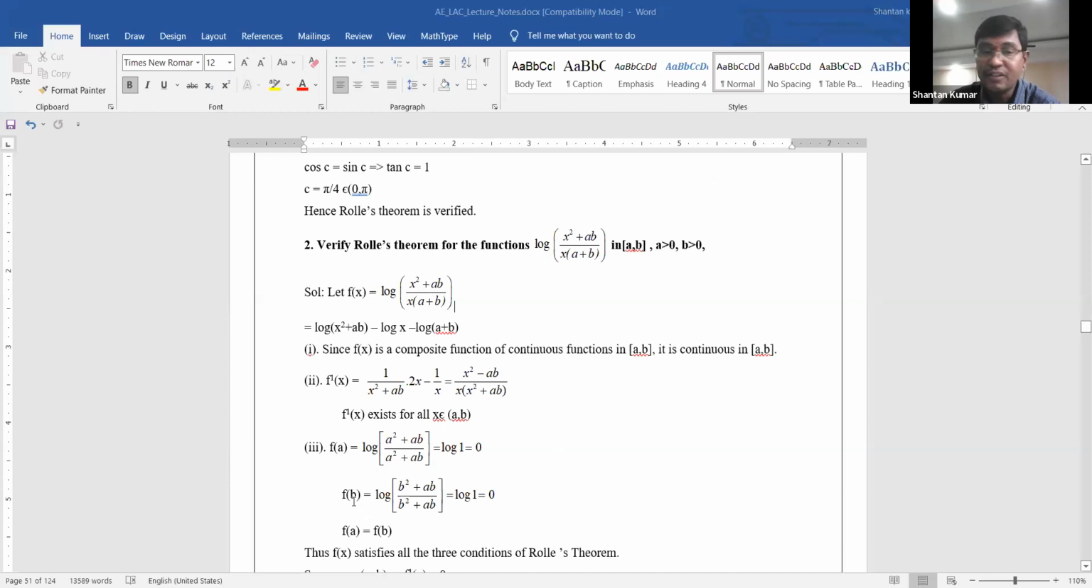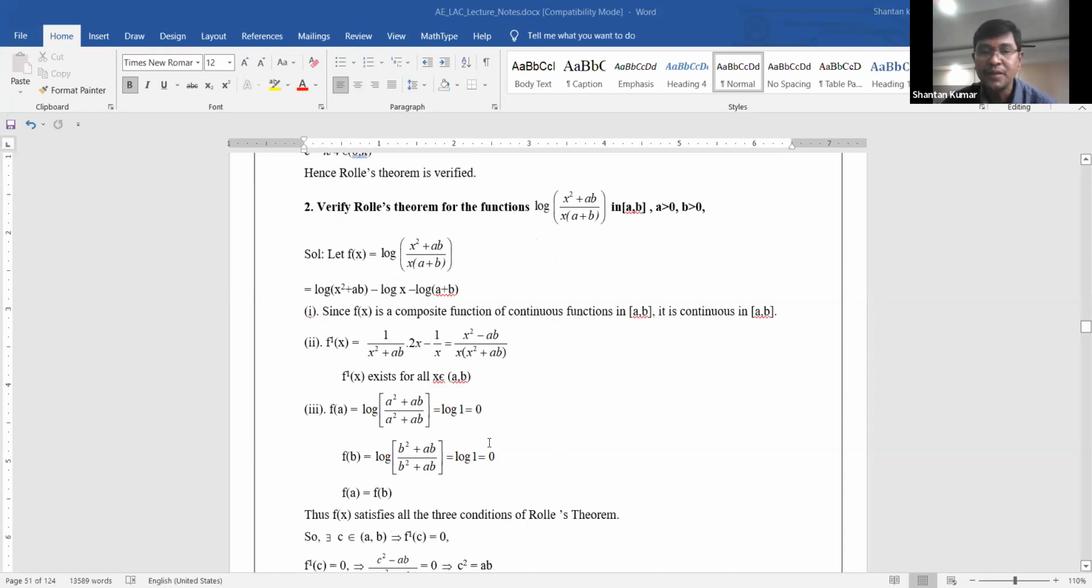And similarly, f of b is equal to what? Similarly, you need to replace x with b. Therefore, b square plus ab by b square plus ab, and the numerator and denominator both cancel, that is log 1 is equal to 0. The conclusion is that f of a is equal to f of b, so both values are satisfied, that is 0 only.